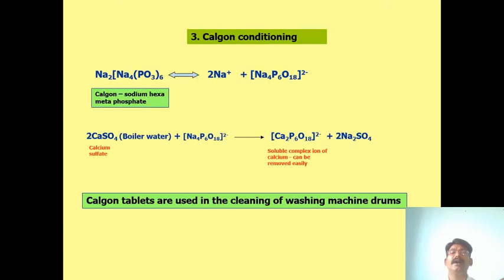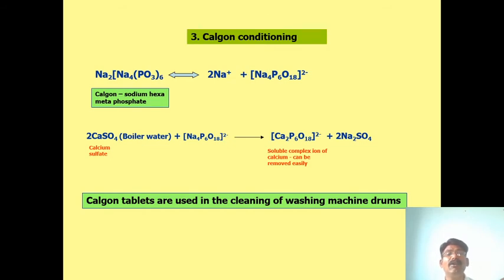And the third one is Calgon conditioning. Calgon means calcium gone. Calcium gone means removal of calcium from the hot water. So Calgon is sodium hexametaphosphate. What is that? Na2, Na4, (PO3) taken 6 times. Sodium hexametaphosphate is called Calgon.